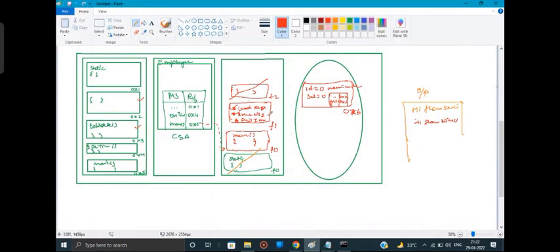So the programmer written instructions will get executed. Because of that, this ID will be replaced by 1 for the first object, then this name will be replaced by Ajay, and the salary will become 1 lakh. So done. The programmer written instructions have been executed.